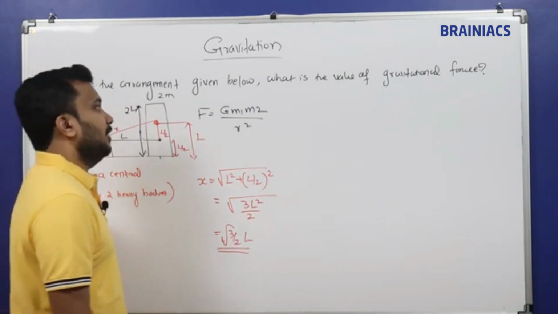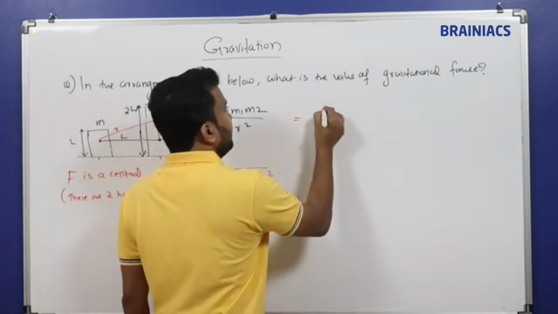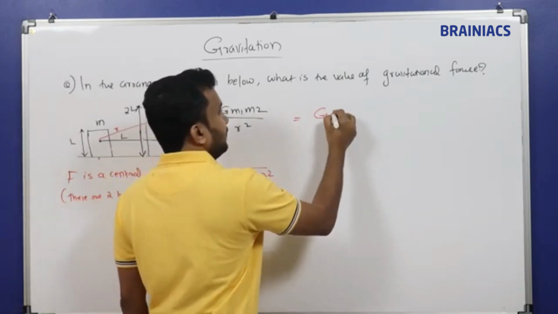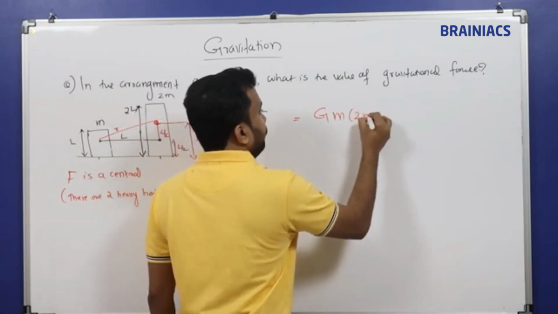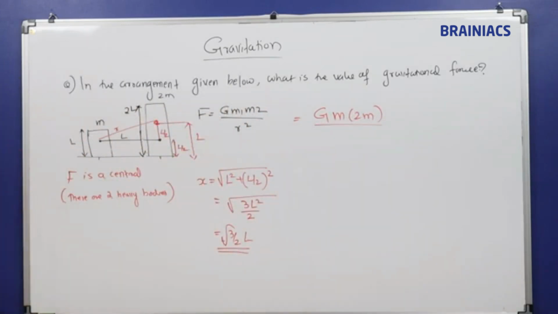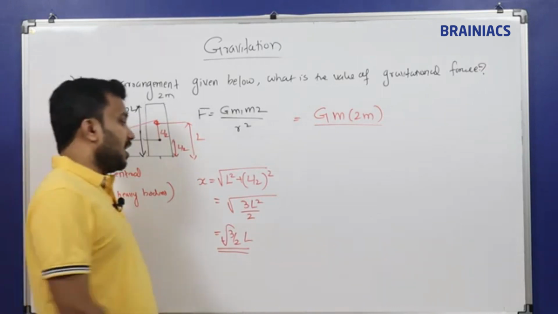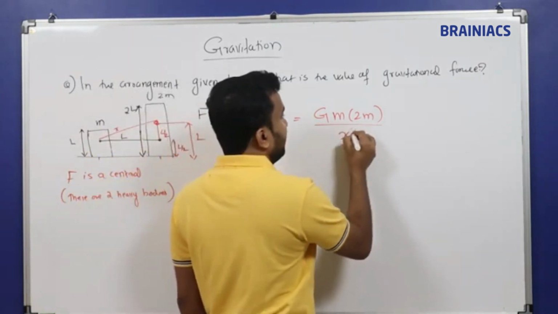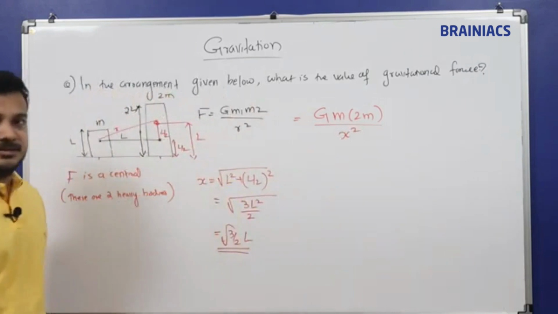Now we'll apply the formula: G into first mass M, second mass 2m, divided by r square. Two heavy bodies, we can apply this formula. So G into m into 2m divided by r square. What is r square here? X square, the central distance.